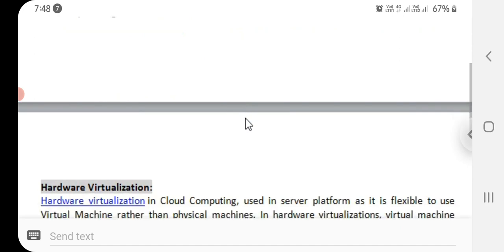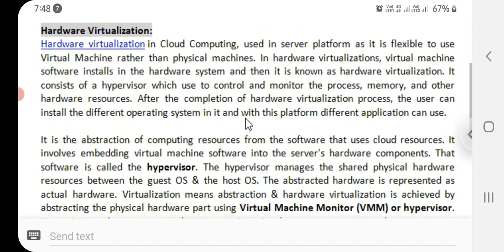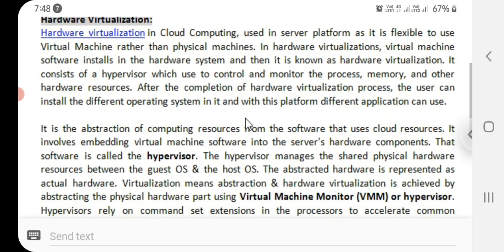Let's see the first one: hardware virtualization. Hardware virtualization in cloud computing is used in server platforms, as it is flexible to use virtual machines rather than physical machines. In hardware virtualization, virtual machine software is installed in the hardware system.